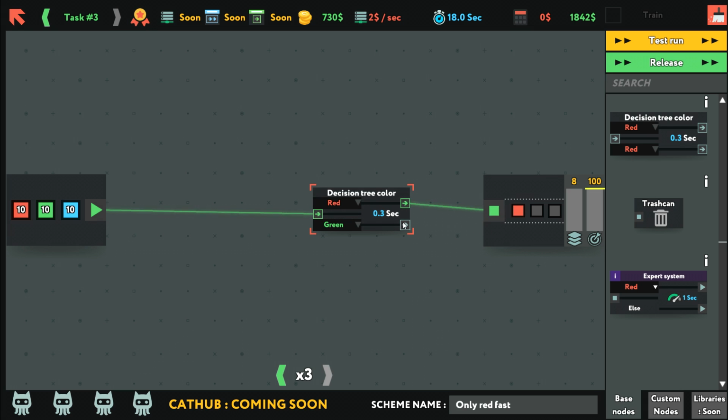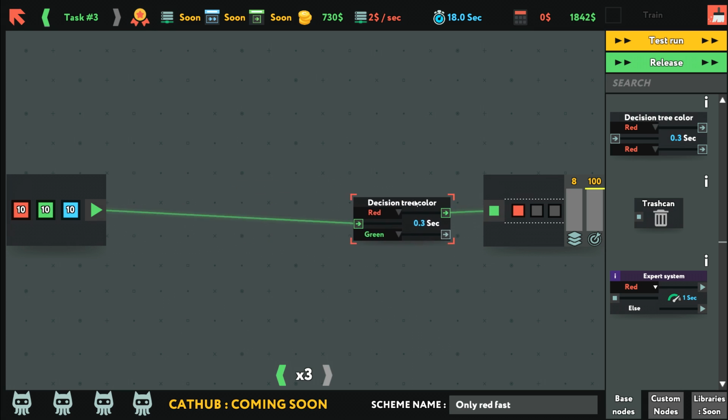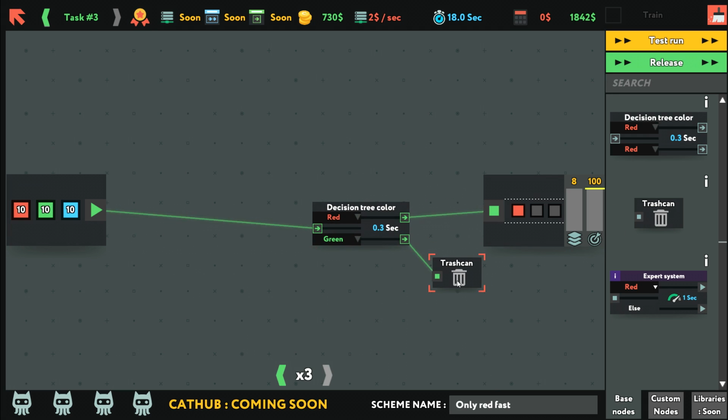So red goes here. Green goes into the trash. How do I unattach? There we go. So red goes into here. Else it goes out. But I think that's too slow, right? Let's see.